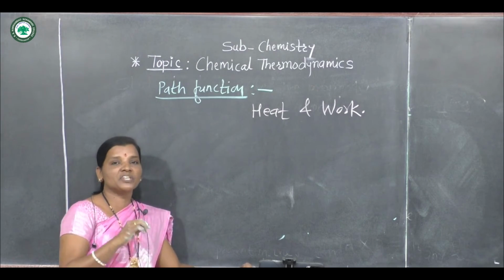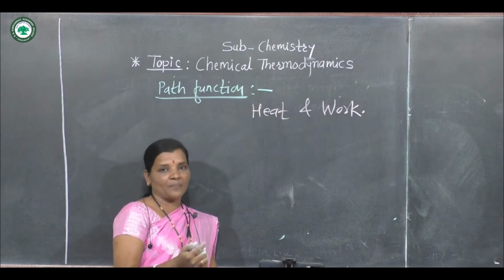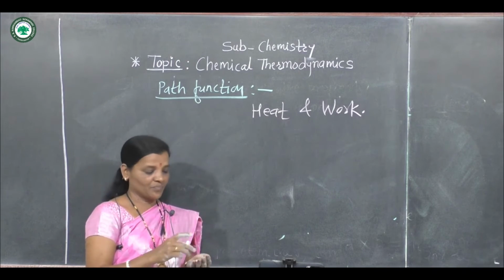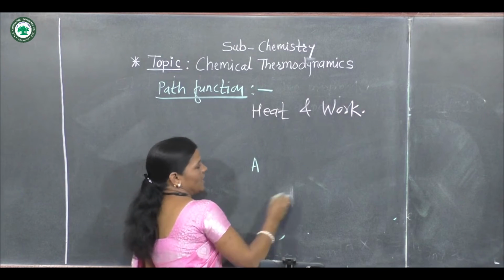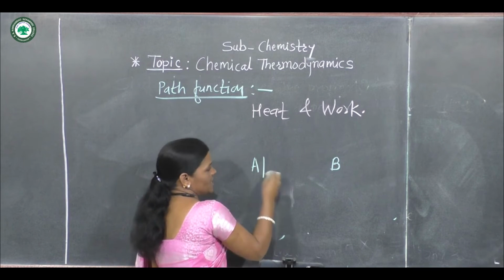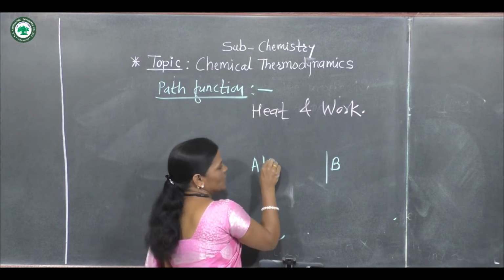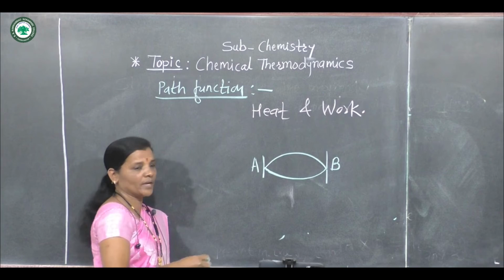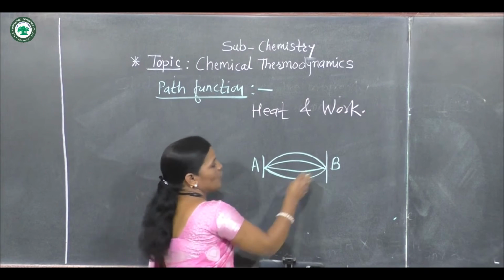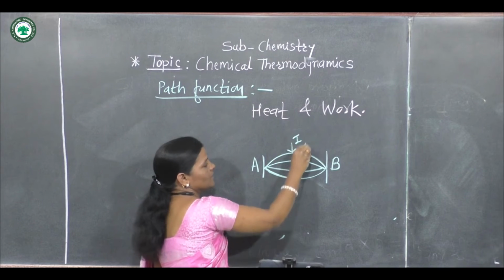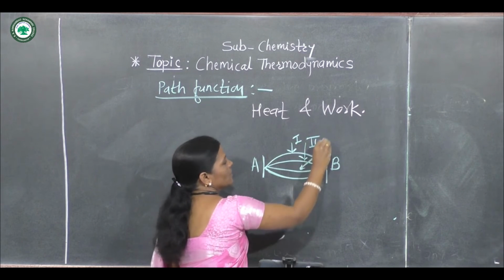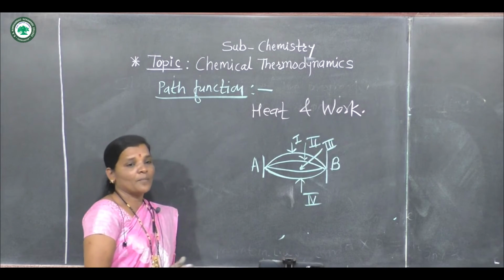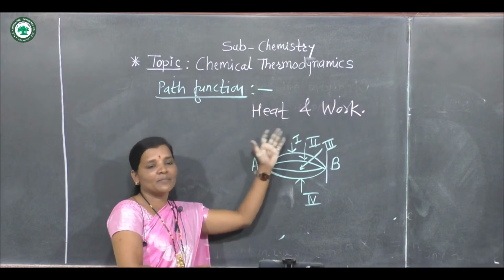The functions which depend upon the path followed by the system, but are independent of the initial and final state of the system. Suppose we consider a process where A gives B. Now this is the initial state, this is the final state of the system. Now A undergoes change to form B. Again this B goes back to form A. So here, what paths have we followed? First path, second path, third path, fourth path. Which path is followed by the system determines how the values of those functions change.